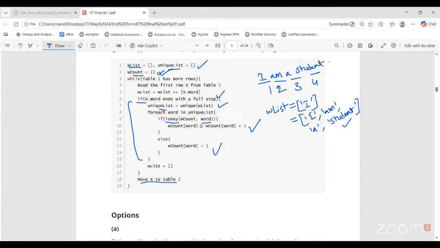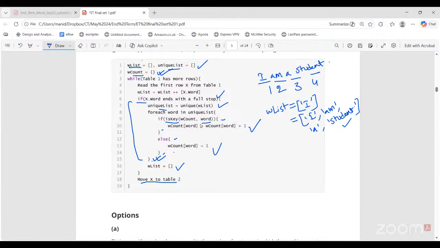After this if block closes, this is the closing of the else block. This is the inner if. This is the inner for loop. So once this for loop closes, that means we have established that we are at the end of a sentence. From this sentence, nothing more I need to add to W list. So I will again reinitialize W list to a new, empty list. And then I will again go through the cards and put the words one by one till I reach the last word of the next sentence and then again check the same thing.